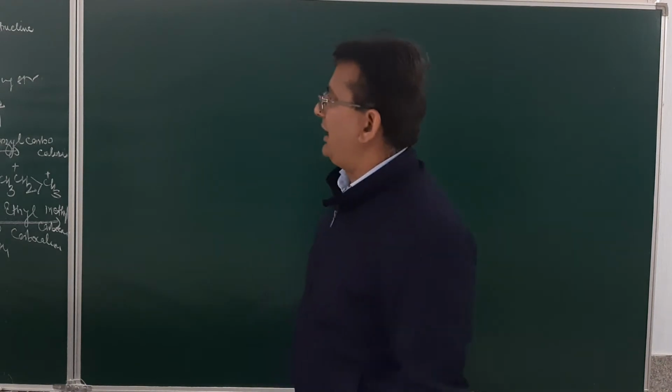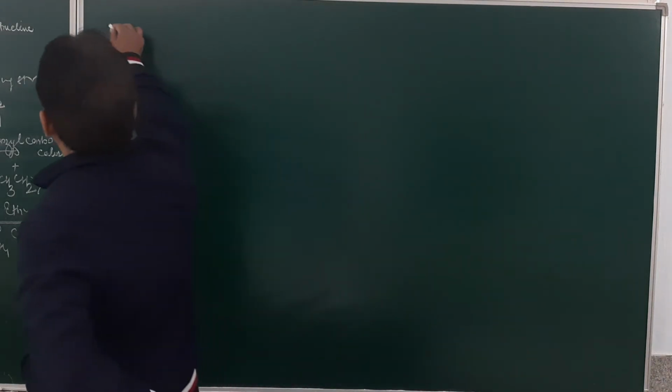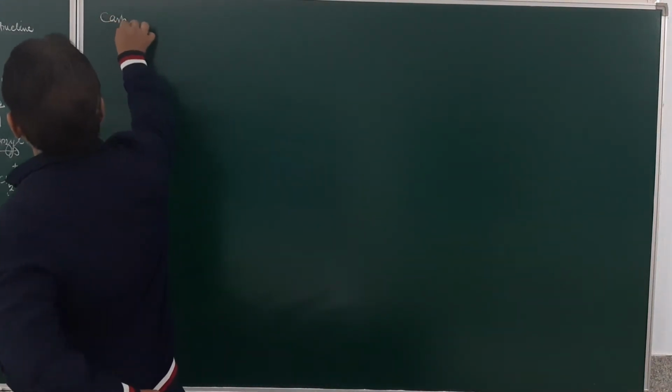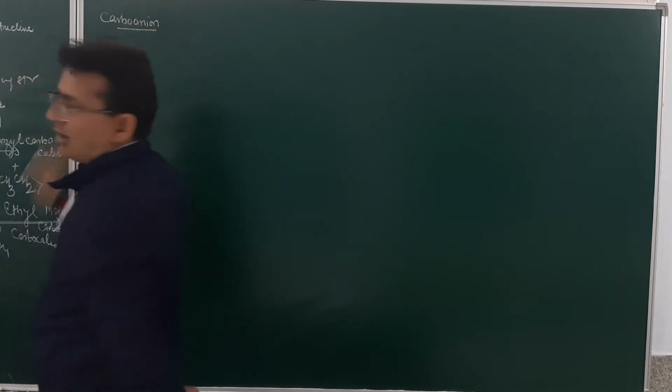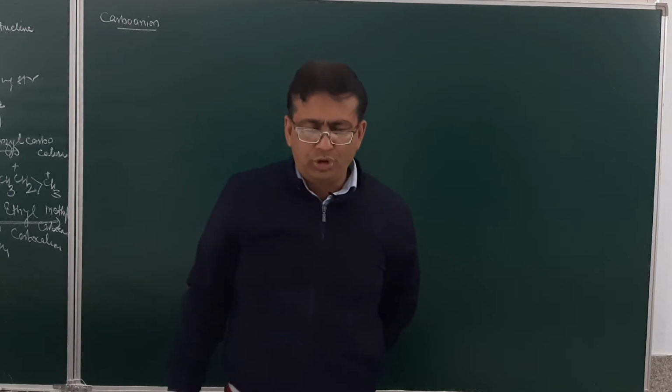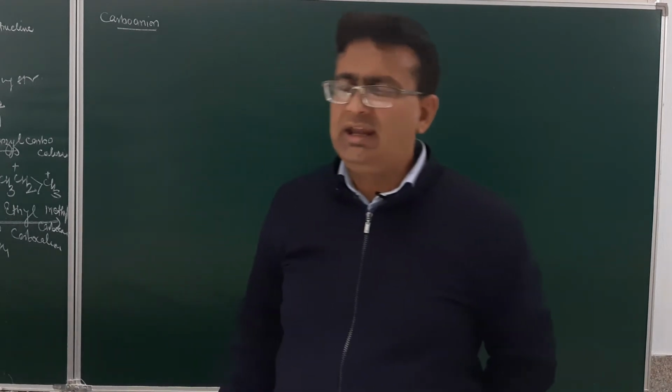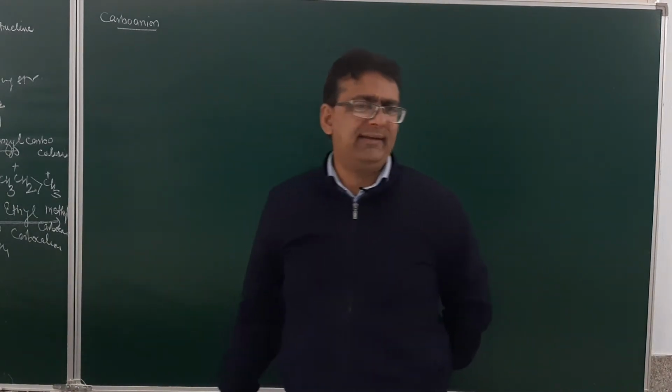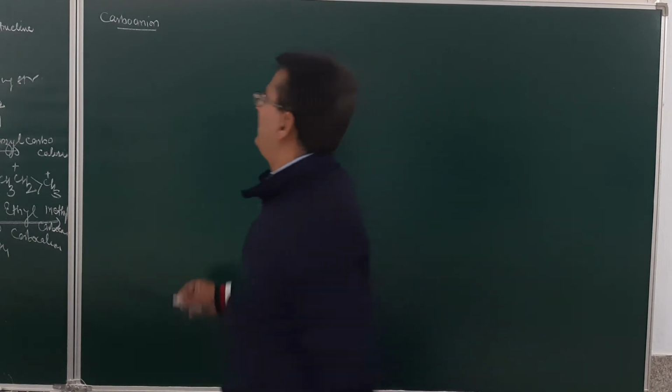Now the next reaction intermediate is carbanion. This is carbanion. So what are carbanions? These are those organic ions which carry a negative charge on the carbon atom.